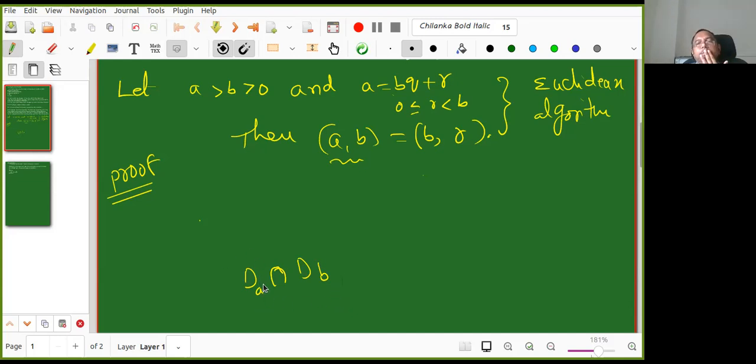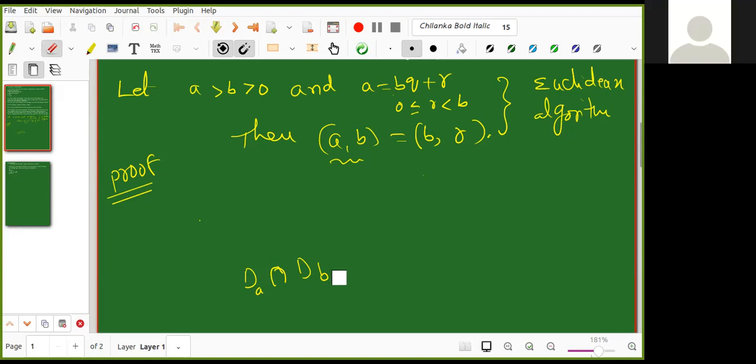D(A) is a set which contains the divisors of A. The set is okay, we already defined everything. You don't need to repeat that. D(A) is the set of divisors of A, D(B) is the set of divisors of B. We know that. Intersection of sets also you know. No need to repeat that. Now, what does the set contain? That is the question.